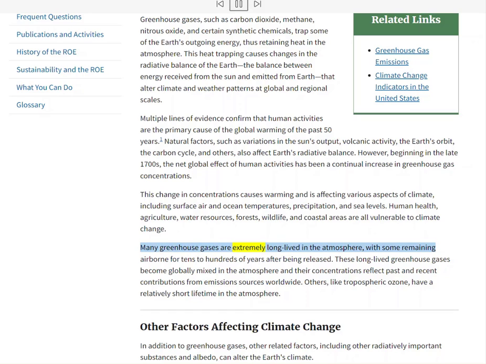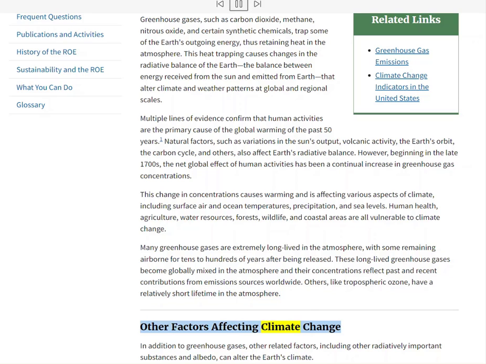Many greenhouse gases are extremely long-lived in the atmosphere, with some remaining airborne for tens to hundreds of years after being released. These long-lived greenhouse gases become globally mixed in the atmosphere, and their concentrations reflect past and recent contributions from emission sources worldwide. Others, like tropospheric ozone, have a relatively short lifetime in the atmosphere.